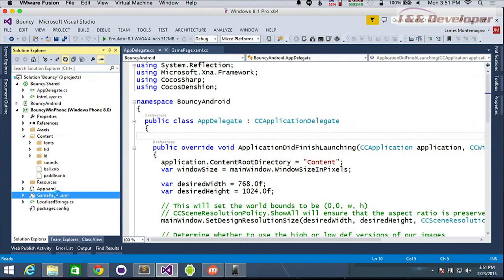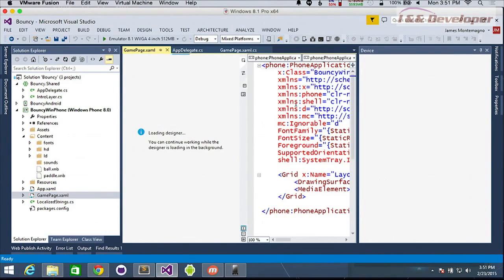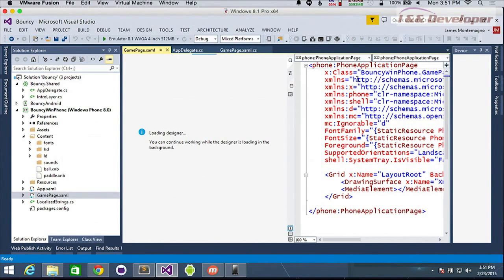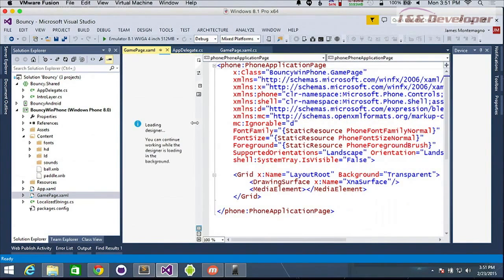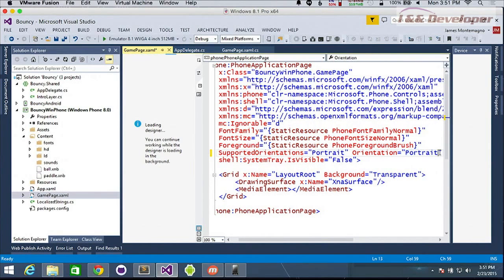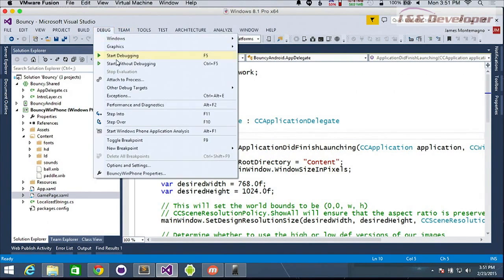So let's go ahead into our game page and change that to portrait here. So again, it's just actually using a phone application page. So everything, if you've done Windows Phone development, here, we have supported portrait and our orientation. So let's go ahead and try that one more time.